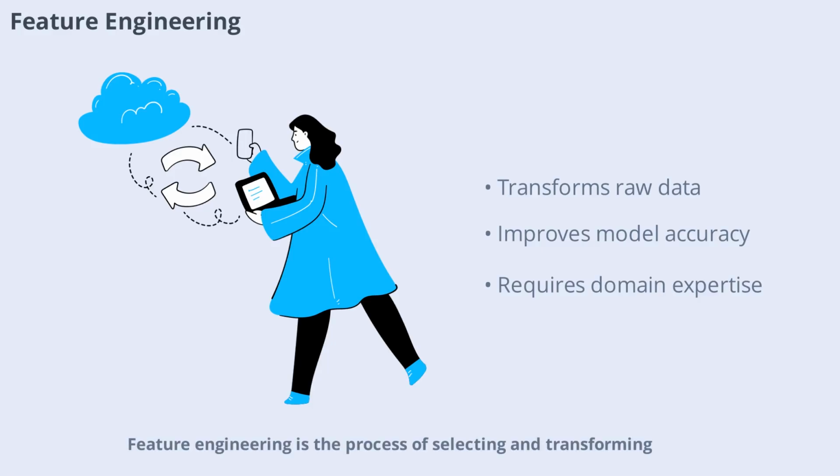Feature engineering is the process of selecting and transforming raw data into meaningful inputs for machine learning models. In narrow AI, this step is crucial for improving model accuracy. By identifying the most relevant features, such as keywords in text or pixel values in images, engineers can help algorithms focus on what matters most. Effective feature engineering often requires domain expertise and creativity, making it a key part of the machine learning workflow.